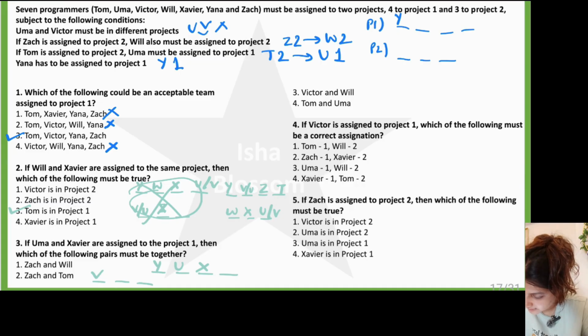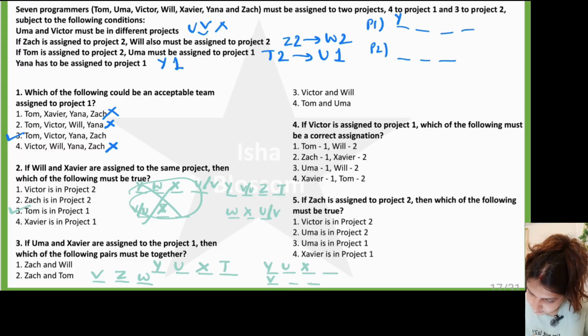Let's just try to place Zach first. If I place Zach over here, Will goes here and Tom will be here. The other possibility would be I place Tom over here, which means Uma is in project 1, which is already a given, and I place Zach over here and Will over here. Because it says if Zach is assigned to project 2, then Will must be in project 2, otherwise anything is alright.